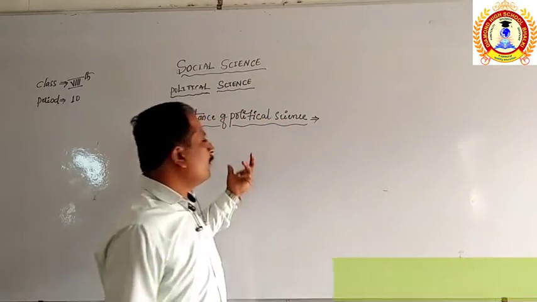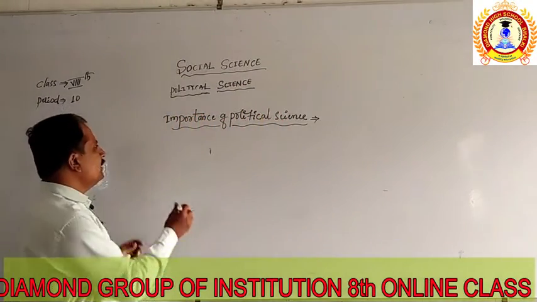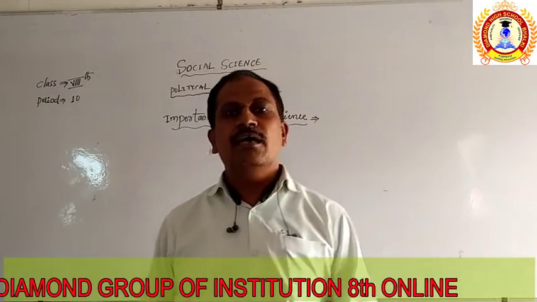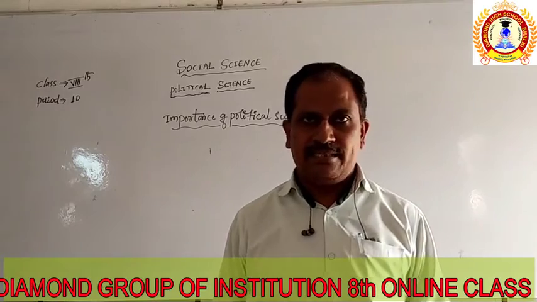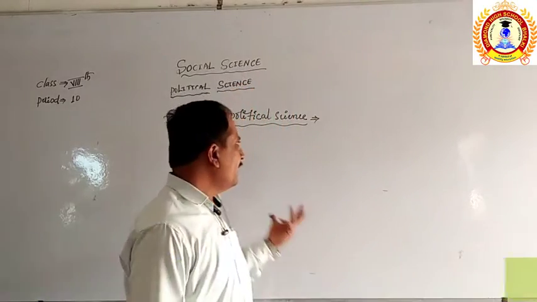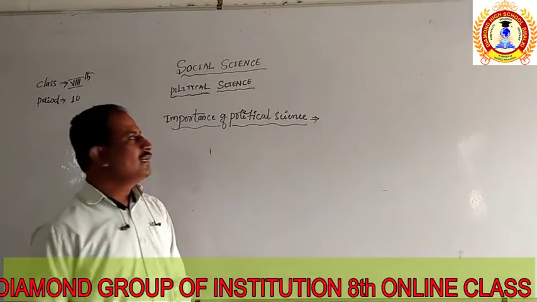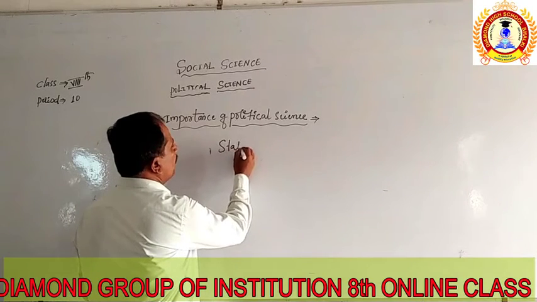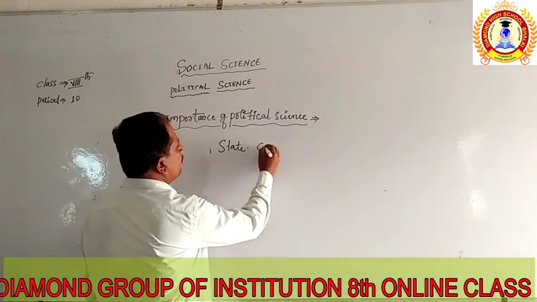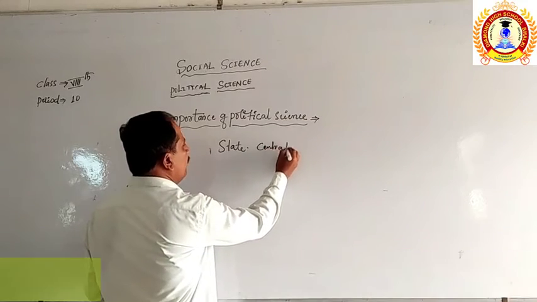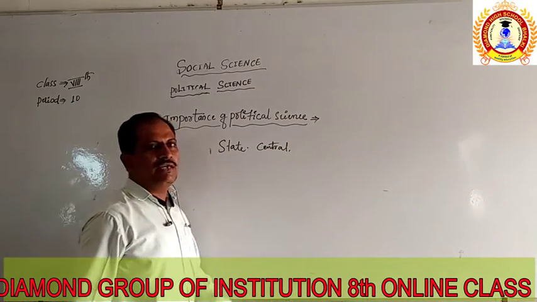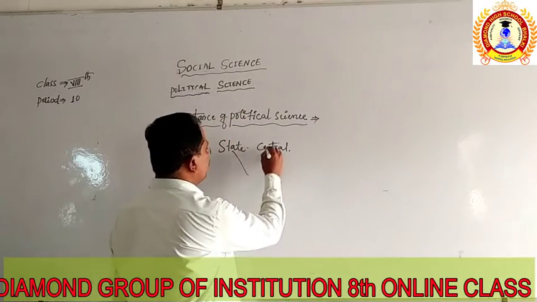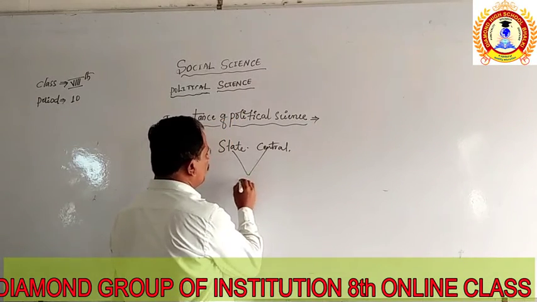So to involve the citizen of India, he must have the idea related to political science. Then only he can get entry toward the state government or the central government. If the common person doesn't have the knowledge related to political science, he cannot enter toward both sides.